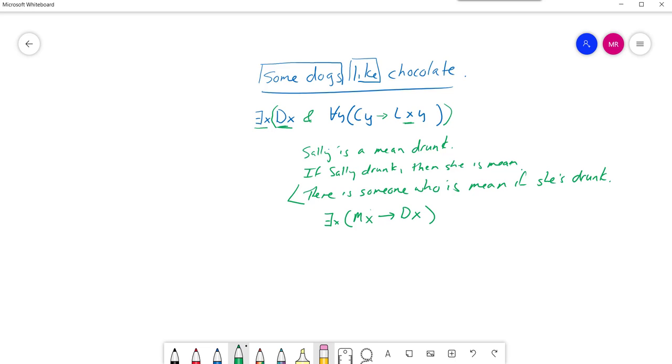So if something's a dog, it doesn't go back and forth between being a dog and a cat. A dog is just a dog, the way that a human is a human for its entire existence. But dogs and humans and all sorts of other things will instantiate properties as a result of instantiating other properties. So Sally is mean when she's drunk. Peter is happy when he gets paid. All of those, it would be appropriate to translate in this way.